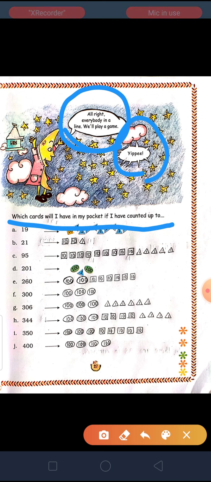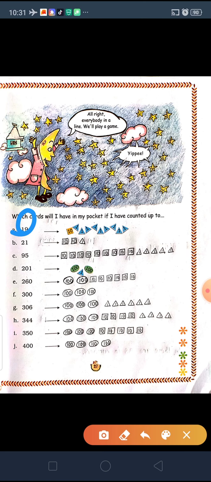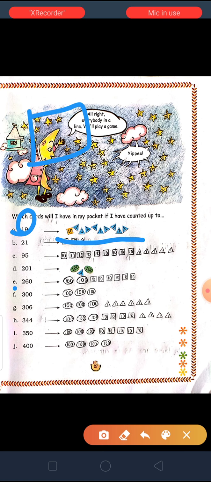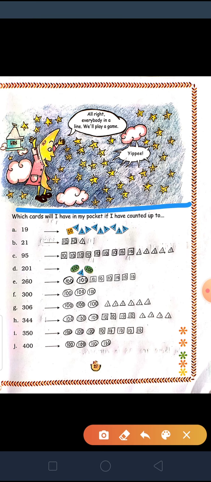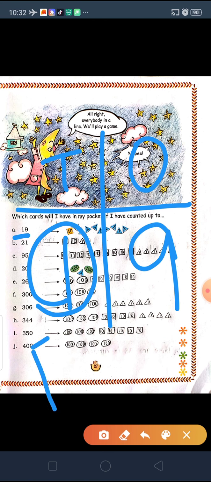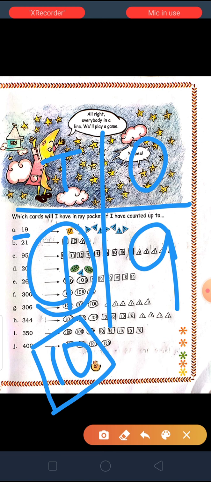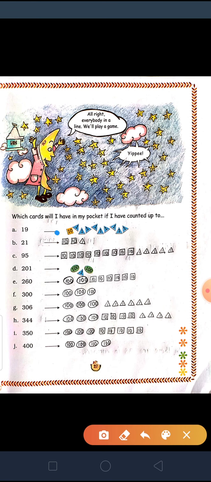Which cards will I have in my pocket if I have counted up to 19? Here 19 is given. So how will we write 19? First you have to recognize the tens and ones place. According to tens and ones place, number 19 is written as 1 on the tens place and 9 on the ones place. So this 1 means a card of 10 and this 9 means a total of 9 cards of 1. They have already given this one, so in the same way we have to solve this exercise.